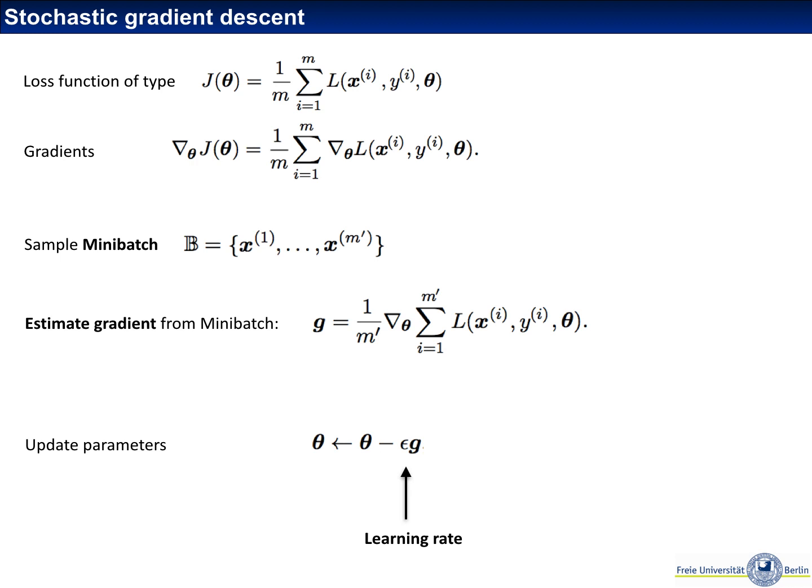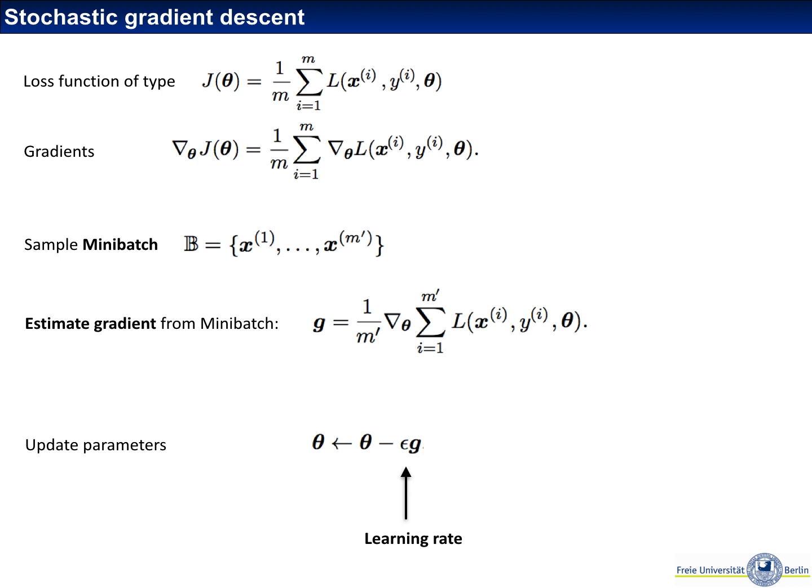Of course, every single iteration of stochastic gradient descent is much faster than an iteration of normal gradient descent, because we have done much less work in computing the gradient. We have simply only done the work for a mini batch and not for the entire data set. So that is one advantage of stochastic gradient descent.